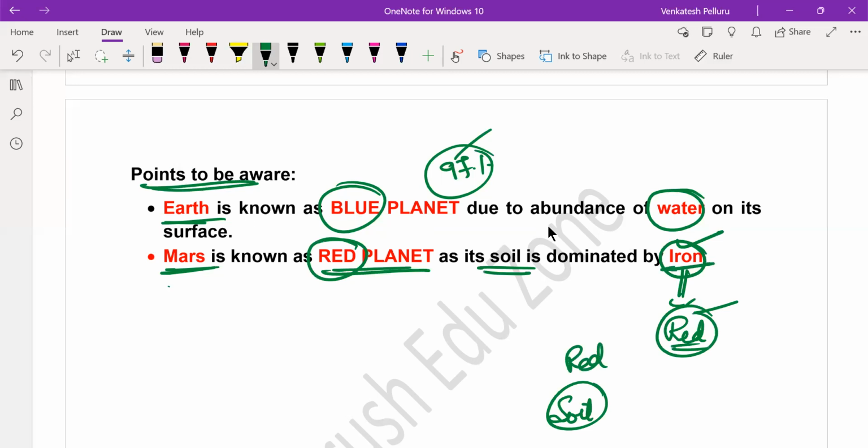So if you have the domination of iron in any particular soil or any particular atmosphere, then generally the soil or the mountain appears red in color. Okay. The planet generally is referred to as red planet, not because it is red in color, but because the soil is dominated by iron.